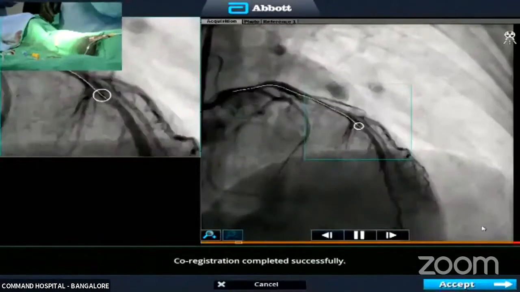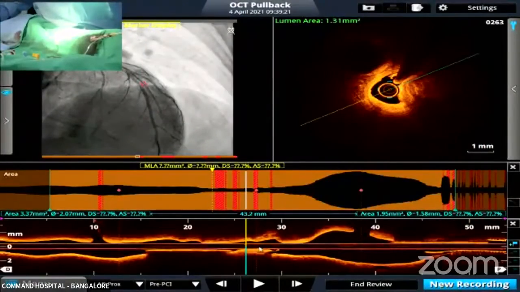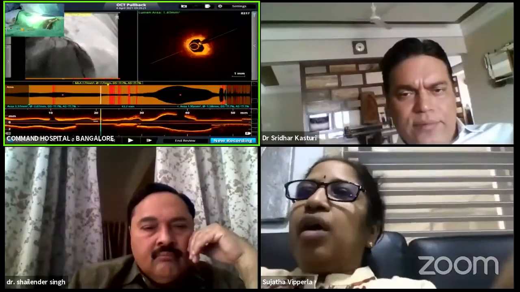Pressures are okay. I pull the guideliner back. I think that's good. It will go into the diagonal instead of the LAD. Doesn't matter.